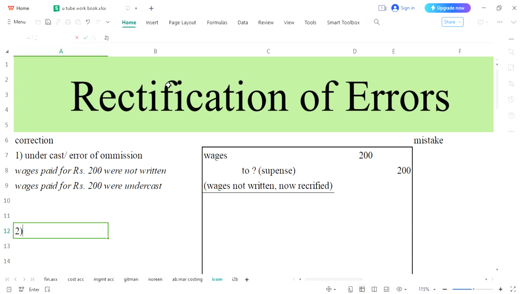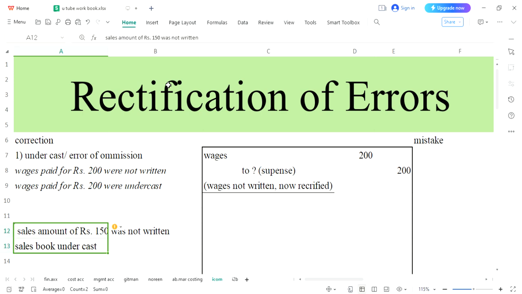Let's say you have paid salaries, or let's take a different example: sale amount of rupees 150 was not written, or you can call it sales book undercast. One of the same thing. This is our second example and we are taking it in a proper manner.